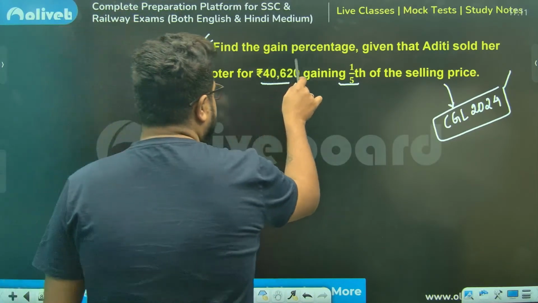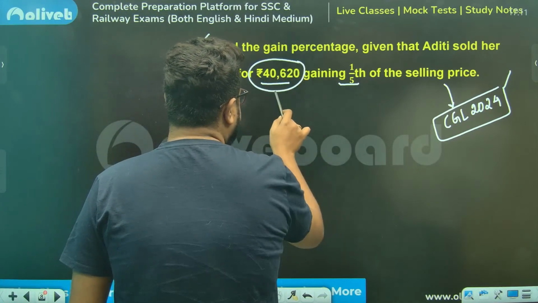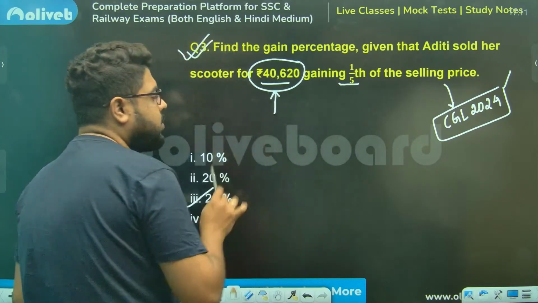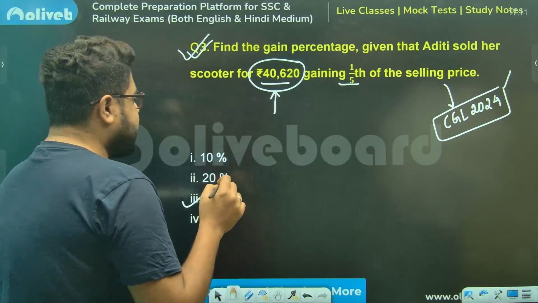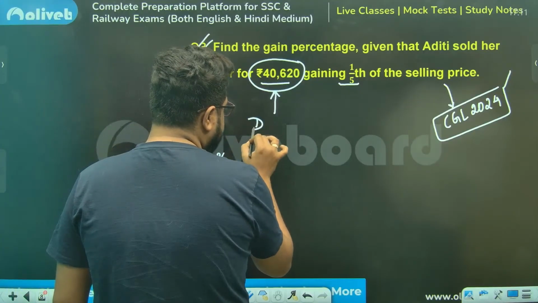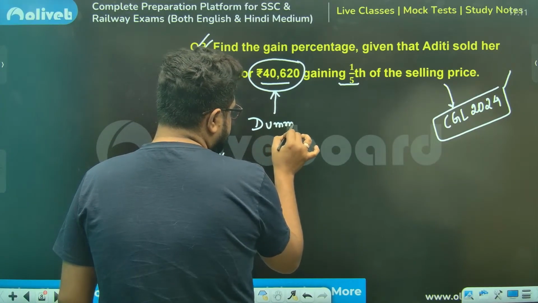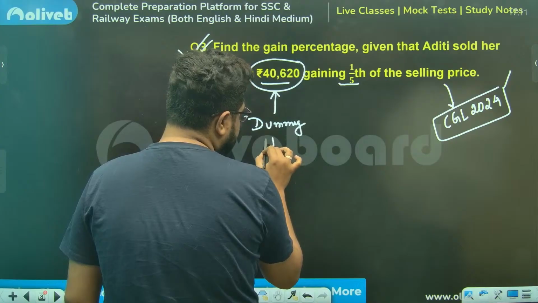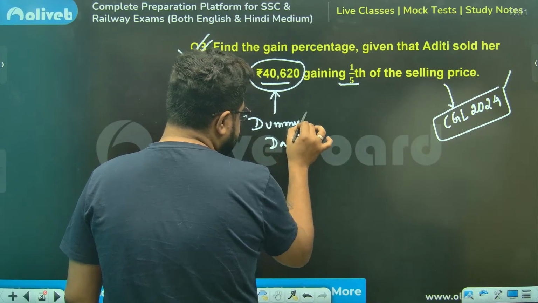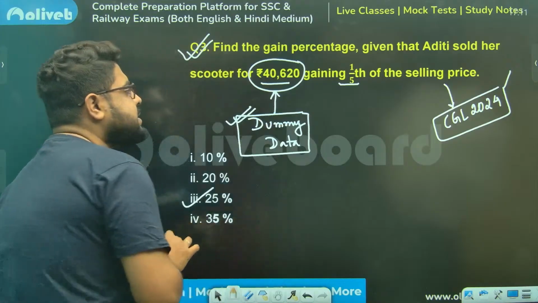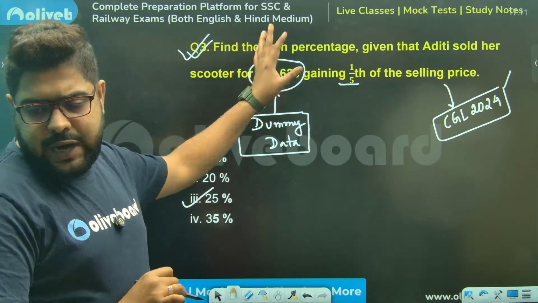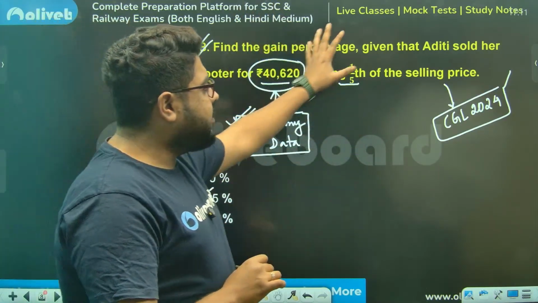If you try and take this value, again you will get to your answer. I'm not saying it will be wrong. It will be very time taking. So please understand the concept. This is called dummy data, and this happens very regularly in SSC. These are certain things you have to understand, you have to learn. Dummy data means this data is not really required for us to give the answer.